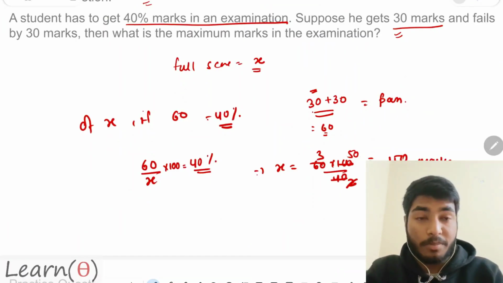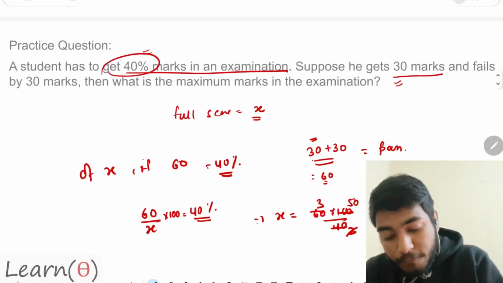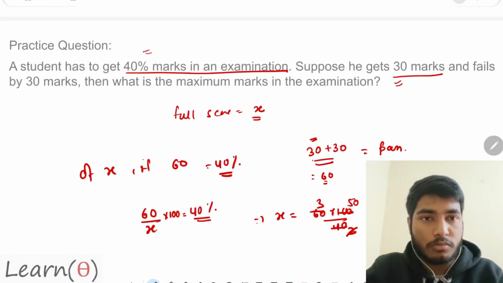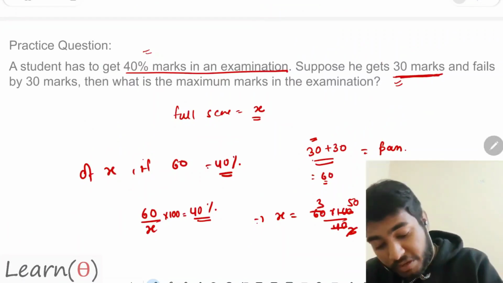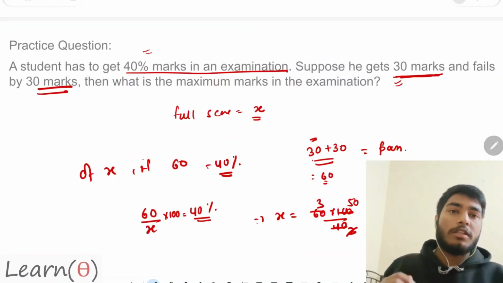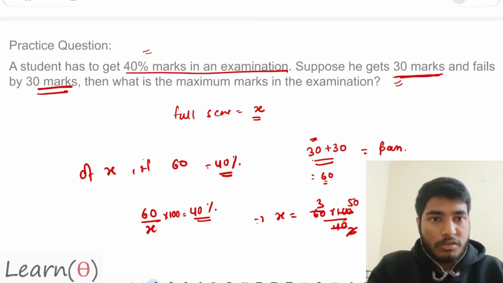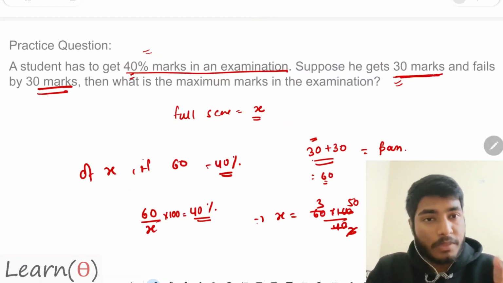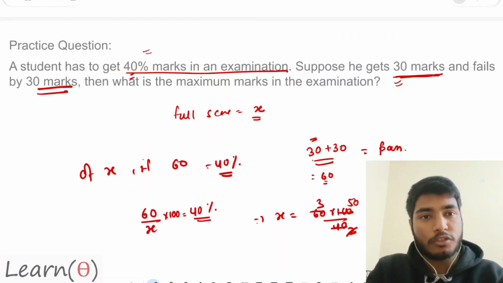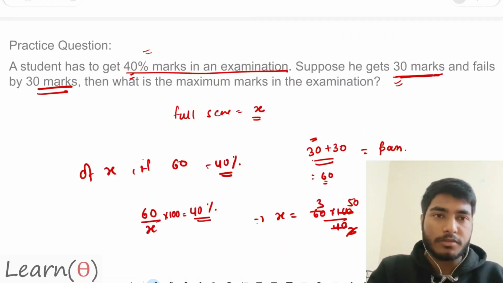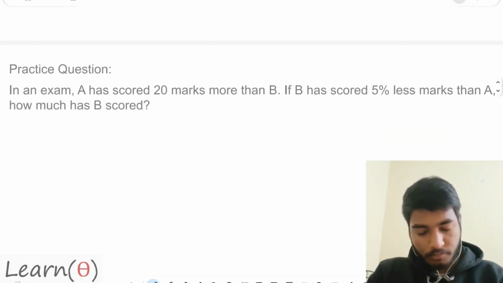I'm repeating it again, so hear this carefully. The question says that a student has to get 40% to pass an examination. Now how much has he got? He has got 30, and he has failed by 30 marks. That means if he had scored 30 more marks, he would have passed. Therefore, 60 marks is the passing criteria, which is equal to 40% of the total marks. I hope this is clear. Sounds good. Let us go to the next question.